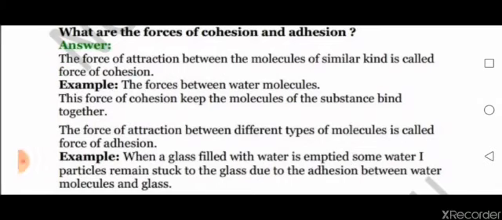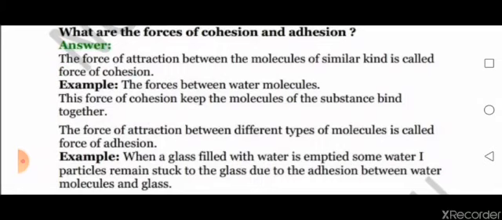The force of attraction between the molecules of similar kind is called force of cohesion. Example: the forces between water molecules. This force of cohesion keeps the molecules of a substance bound together.